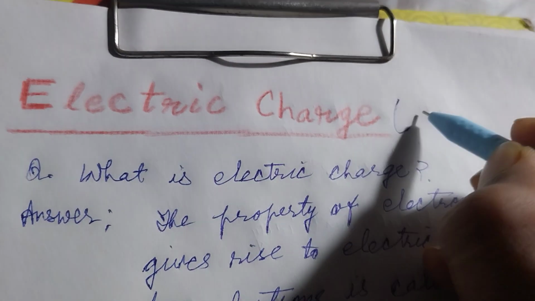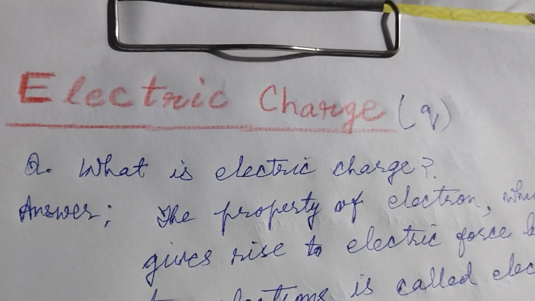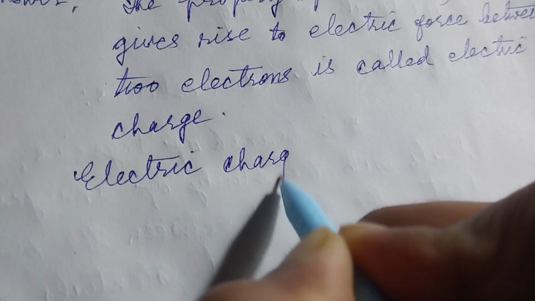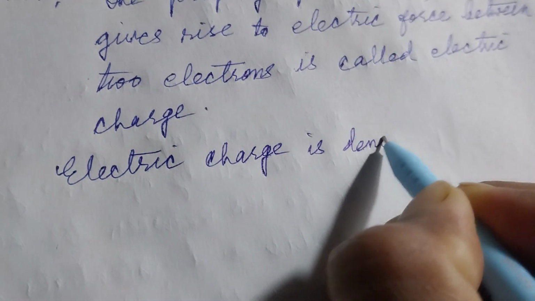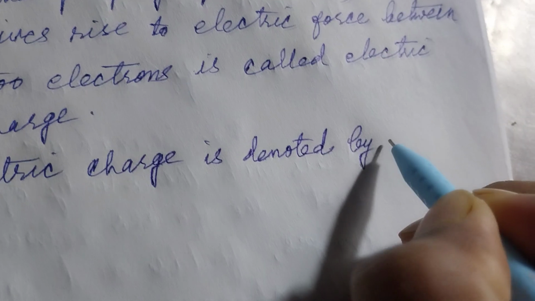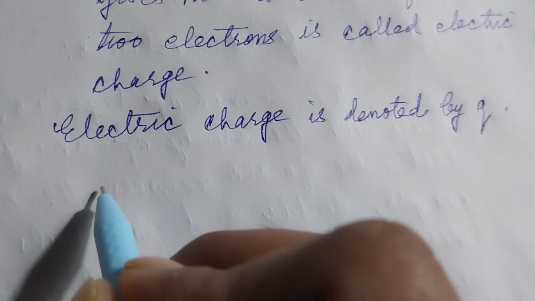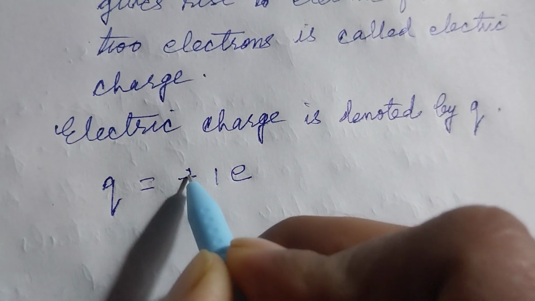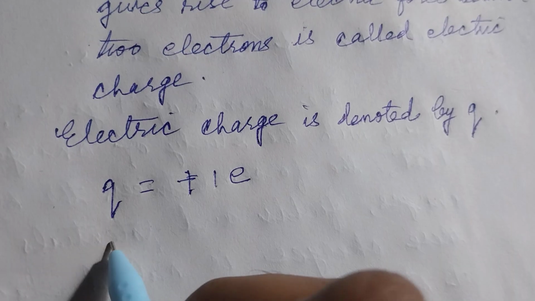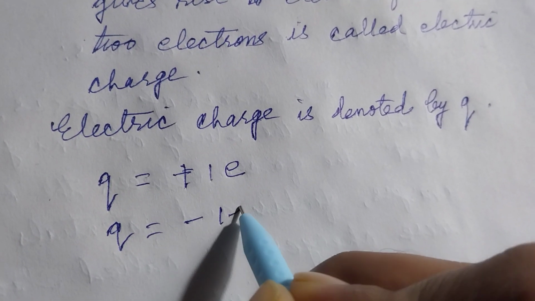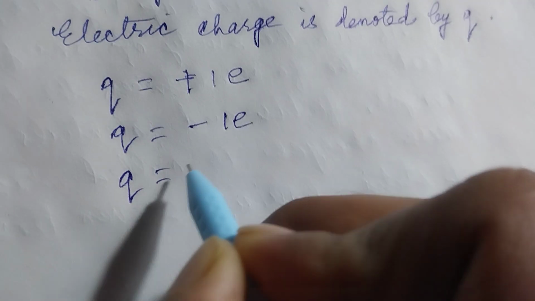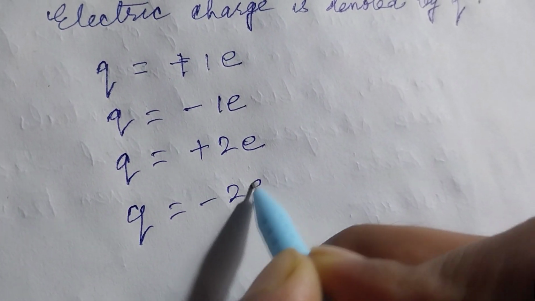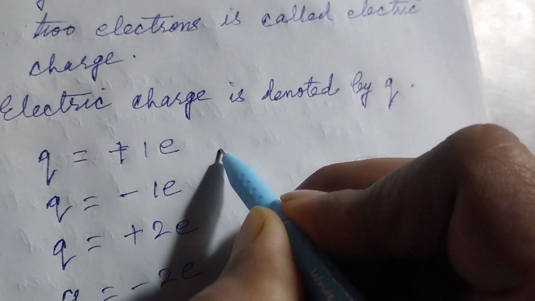Electric charge is denoted by a small q. Q equal to plus 1e, maybe minus 1e, maybe plus 2e, maybe minus 2e, and so on, where